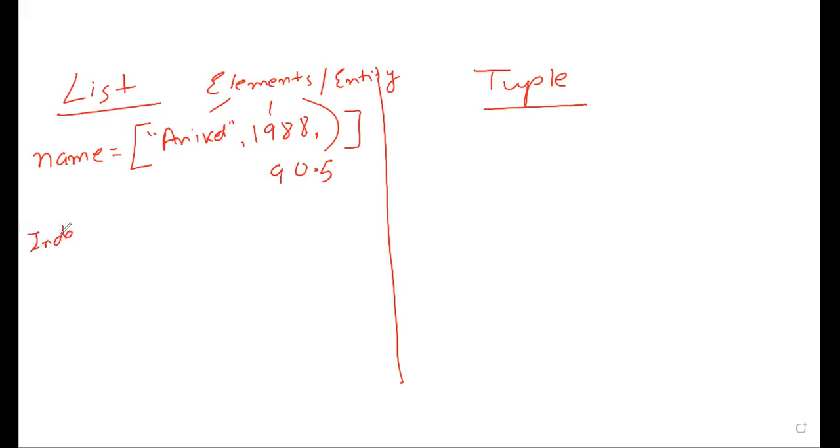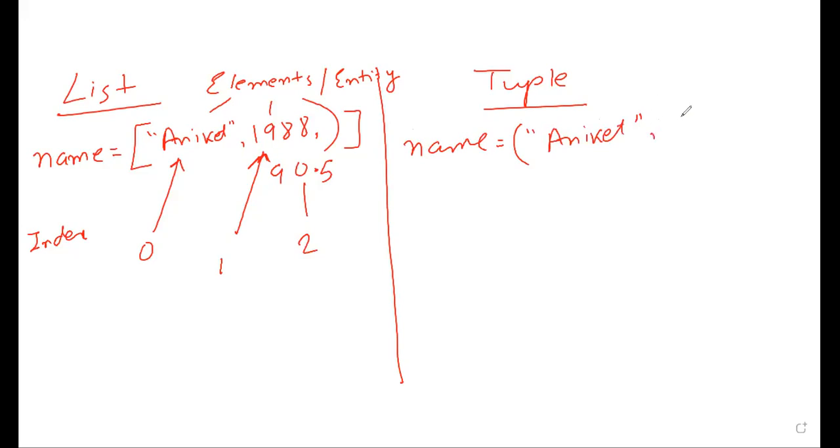There is something called index. Index means the position. This is the 0th position. This is the first position. And this is the second position. Like in this sequence, it goes on continuing. If I ask about tuple, same variable name I can take, but tuple starts with parenthesis. Same data we can take, 1988, 90.5.